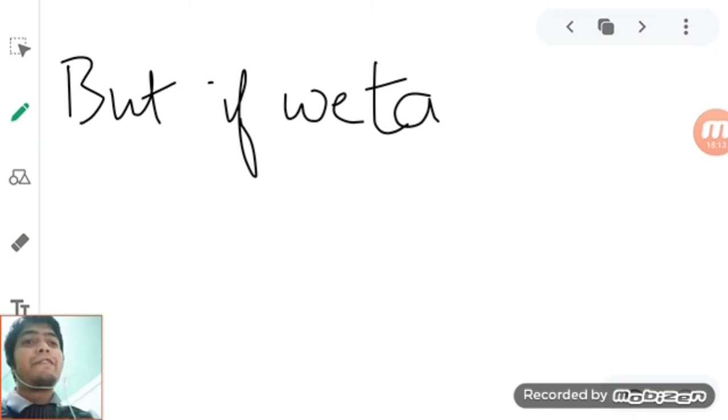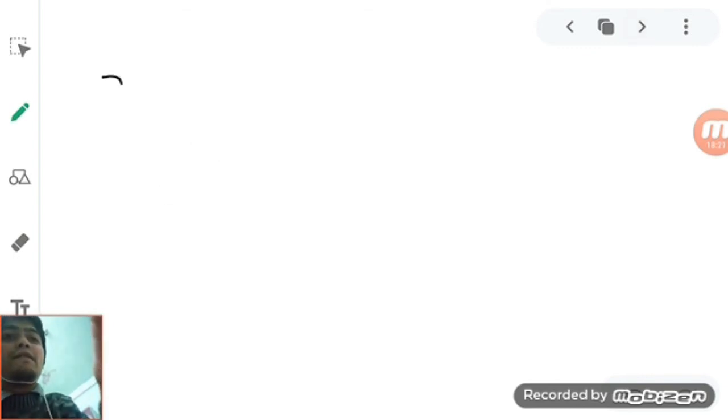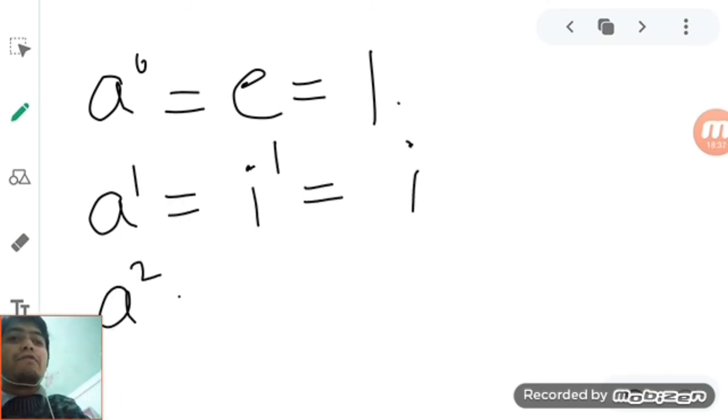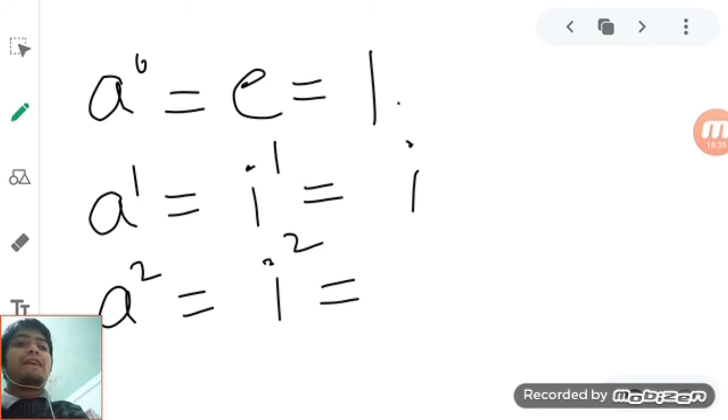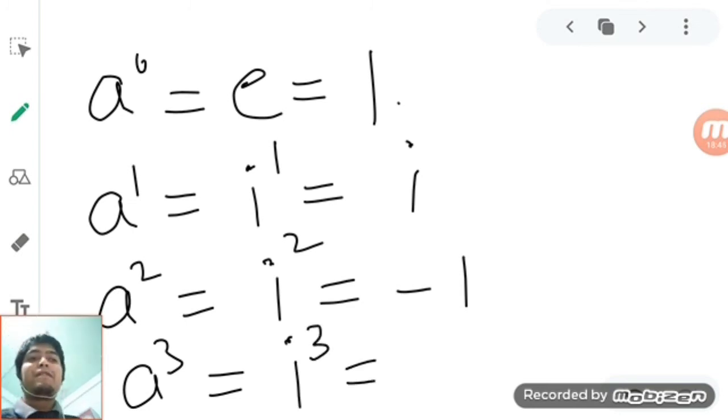So for the given group, if we take a equal to i, what will we get? a power 0 is just the identity, which is 1. a power 1 is i. a power 2 is i squared, which is minus 1. a power 3 is i power 3, which you can calculate to be minus i.